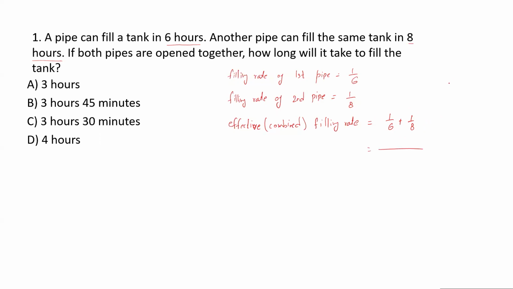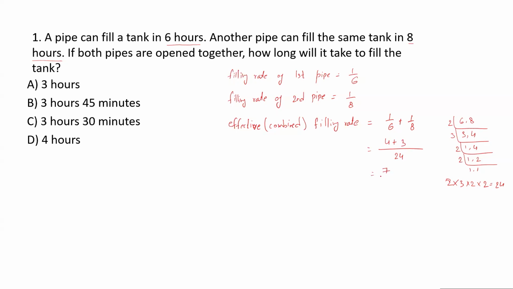Take the LCM. So what would be the LCM? Let me take the LCM of 6 and 8. Start with 2. It will be 3 and 4. Then 3 and 4 stay as they are. Then take 2: 1 and 2. Then take 2: 1 and 1. Then you have to stop. So LCM will be 2 into 3 into 2 into 2, so it is 24. 2 into 3 is 6, 6 into 2 is 12, 12 into 2 is 24. So LCM is 24. Now 6 4s are 24 plus 8 3s are 24.